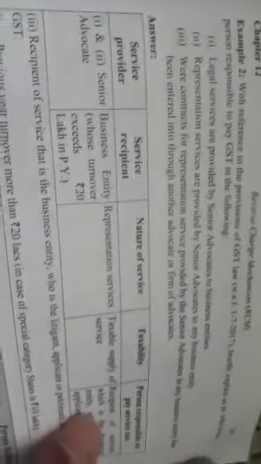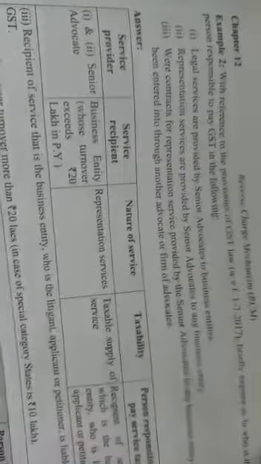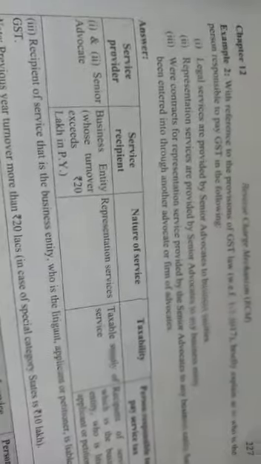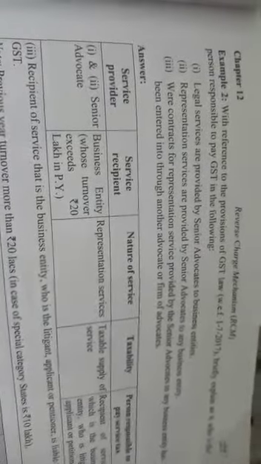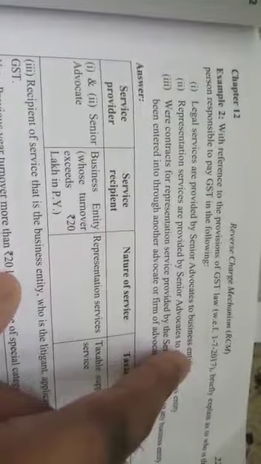Now, the next question is that, with reference to the provision of GST law, briefly explain as to who is the person responsible to pay GST in the following. Number 1, legal services are provided by a senior advocate to the business entity.